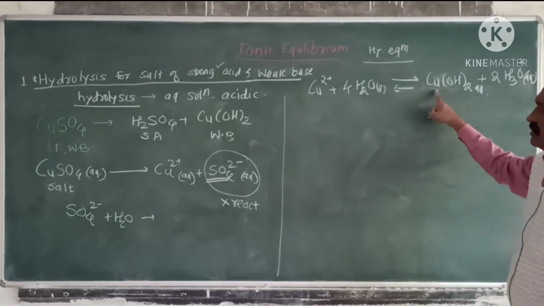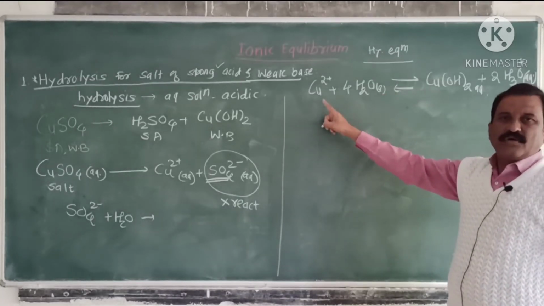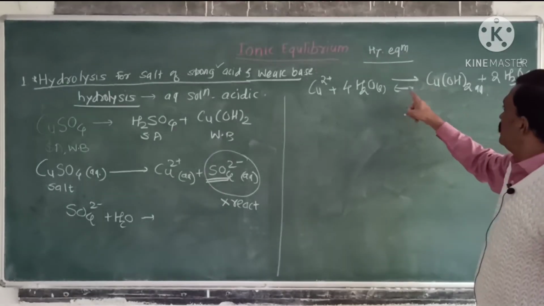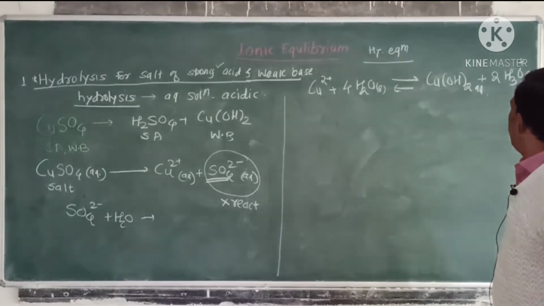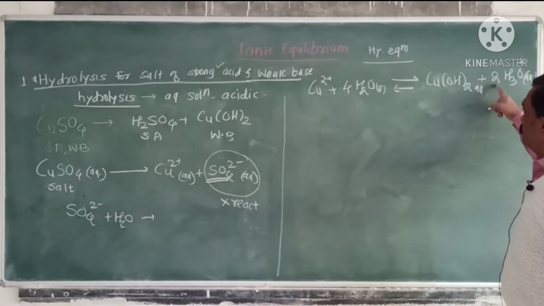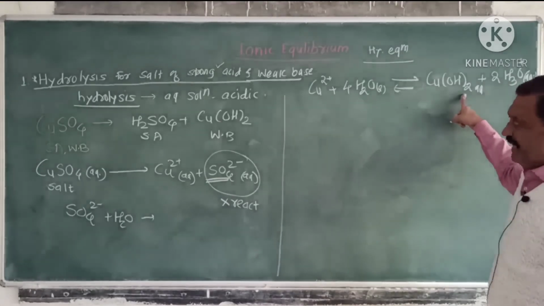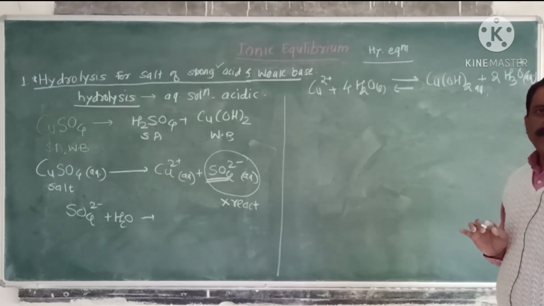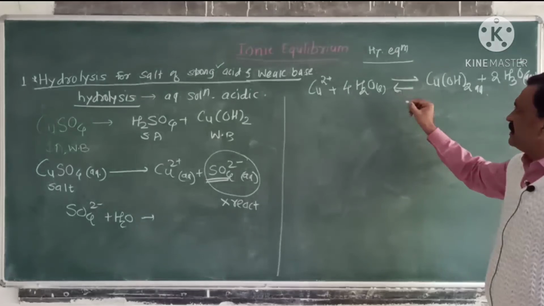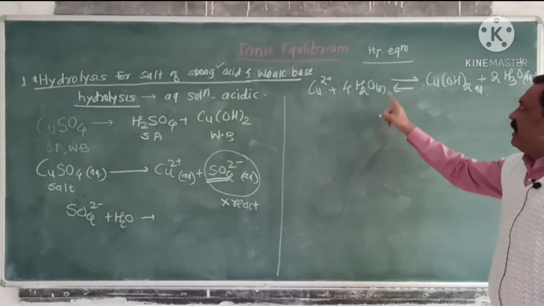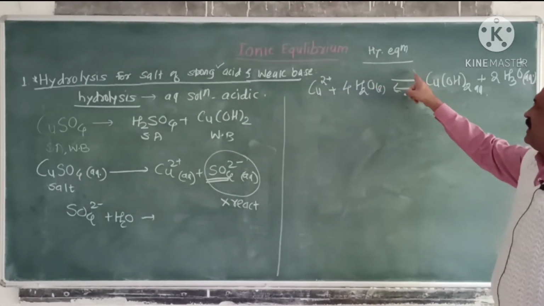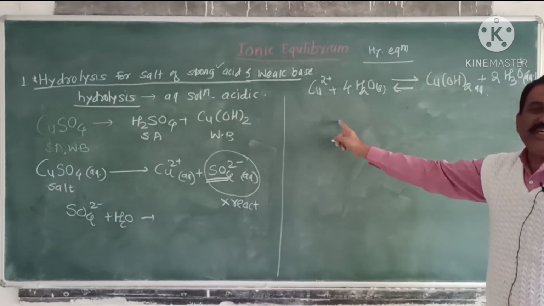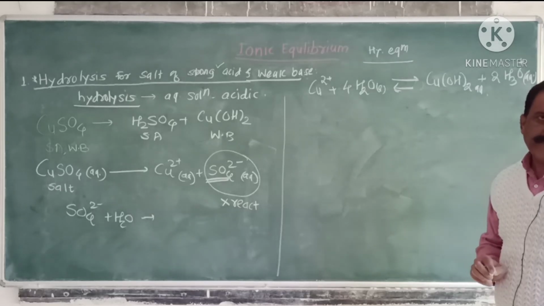The reactant contains 1 mole of Cu. Here the product also contains 1 mole of Cu. 8 moles of water on the reactant side: 2 into 3 is 6, plus 2, 8. The reaction is a balanced chemical reaction. This reaction represents hydrolytic equilibrium between cupric hydroxide and Cu2+ ions.